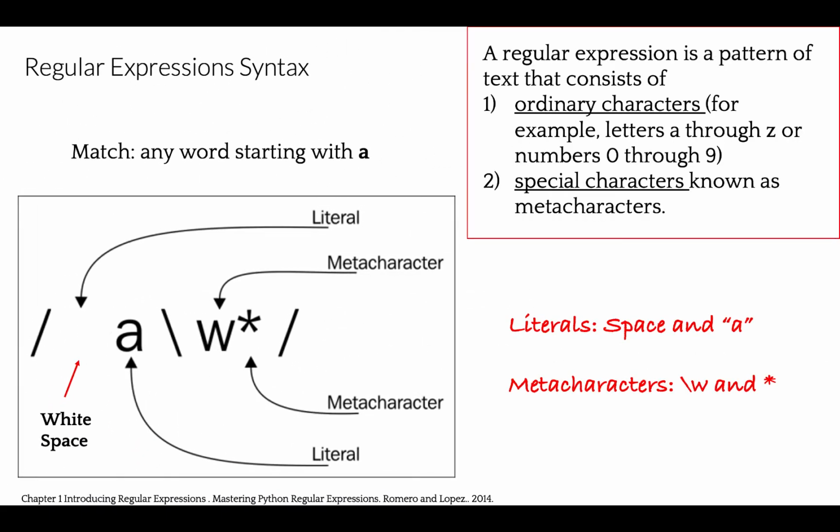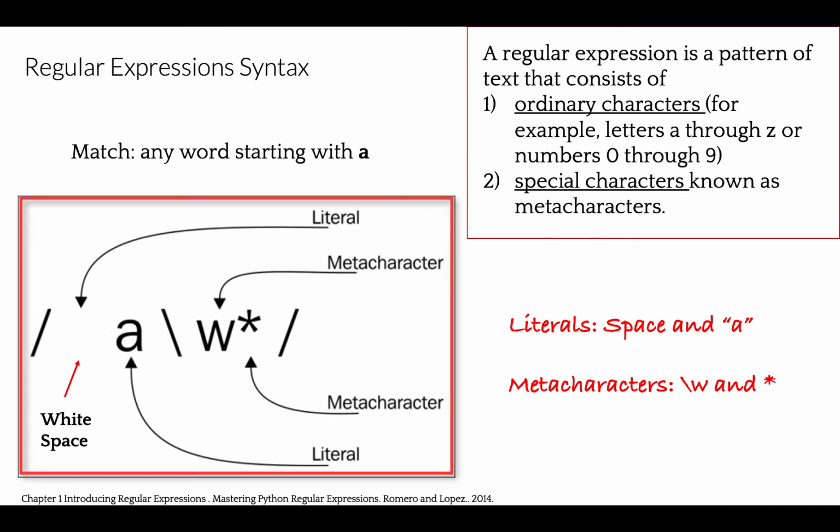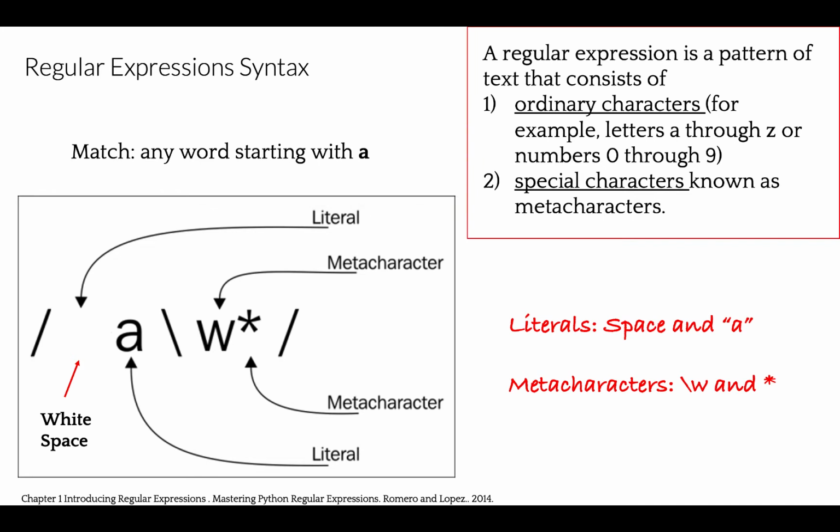A regular expression is a pattern of text that consists of ordinary characters, literals, for example, letters A through Z, or numbers 0 through 9. And it consists of special characters known as metacharacters. The literals here are white space and a letter A. And the metacharacters in this example are \w that matches any alphanumeric character and an asterisk that will allow any number of repetitions of the previous character. So the pattern we created here will match any word of any length starting with A.